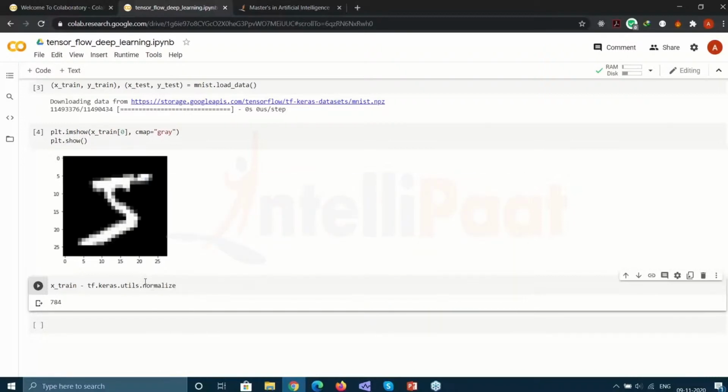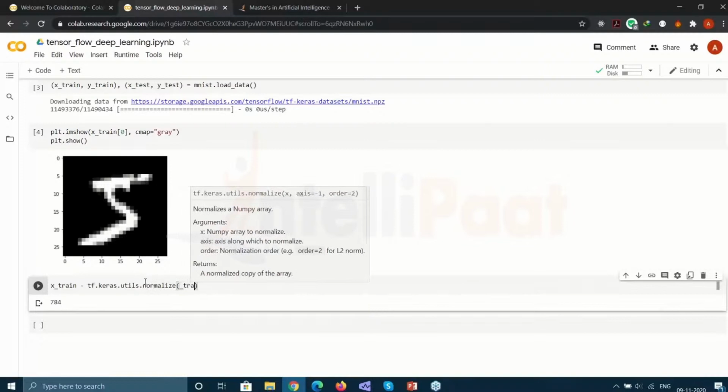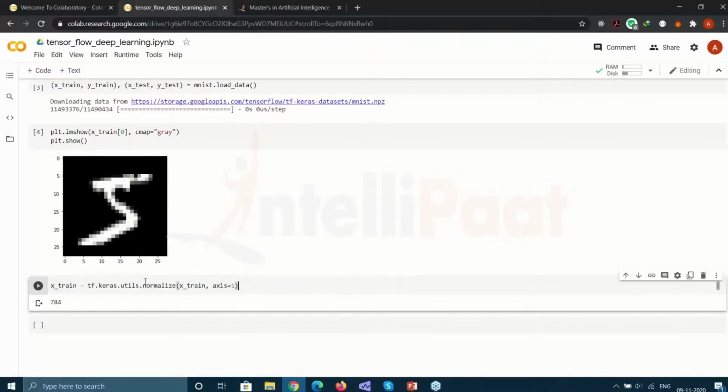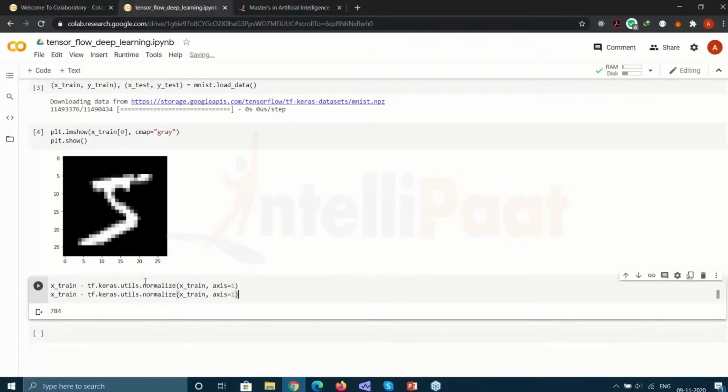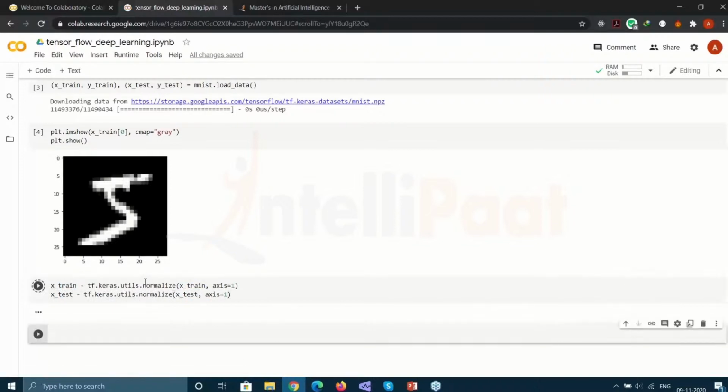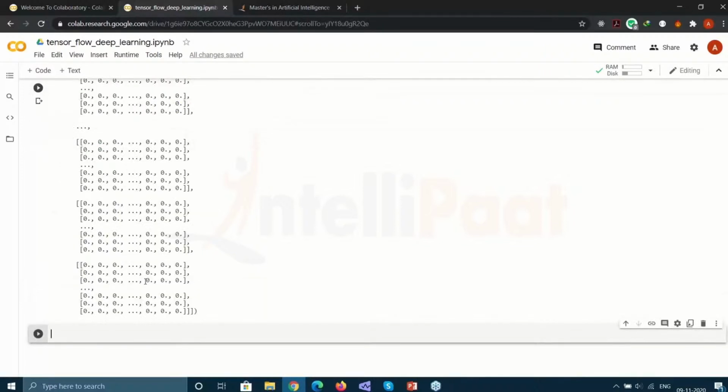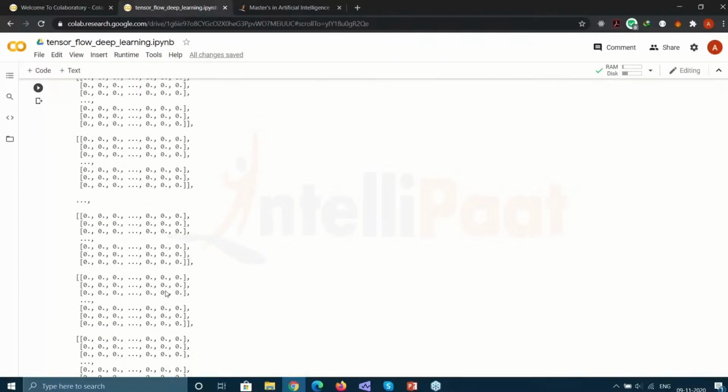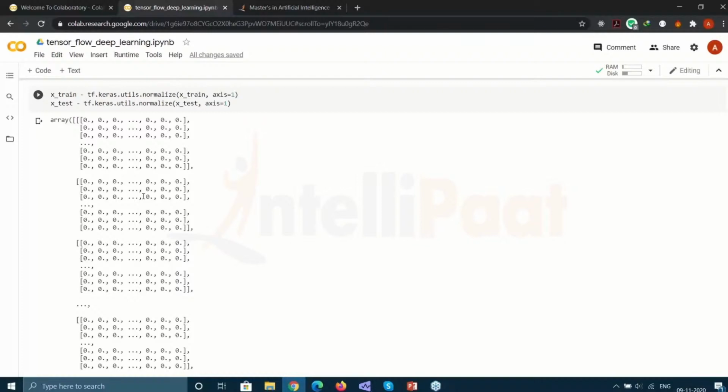In the normalize function I have to just pass in x train and axis is equal to 1 because I want to normalize it on the horizontal axis. And similarly I have to do the same thing for test. So this will normalize our data. Normalization basically means it will convert our data into being without outliers and all of that.